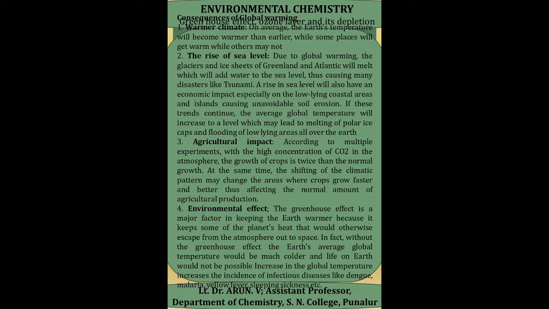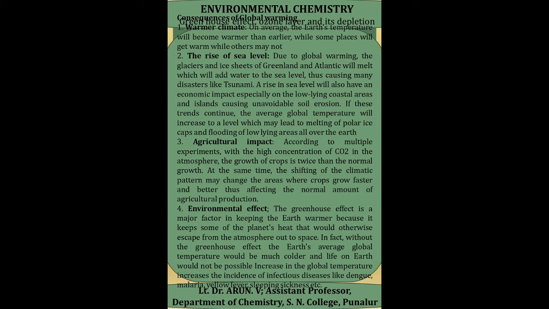What are the consequences of global warming? First one is warmer climate. On an average, the earth's temperature will become warmer than earlier, while some places will get warm and other places may not. That is, the first consequence is that the climate becomes hotter and warmer.